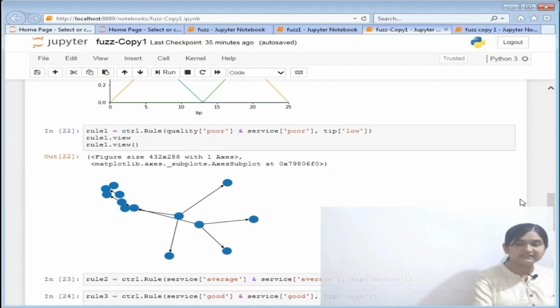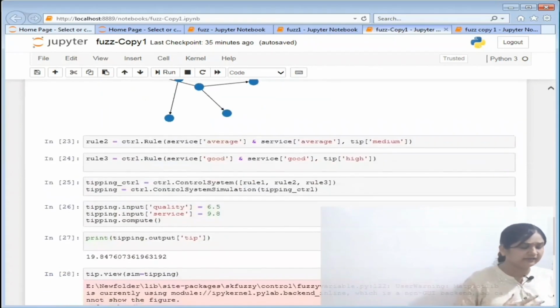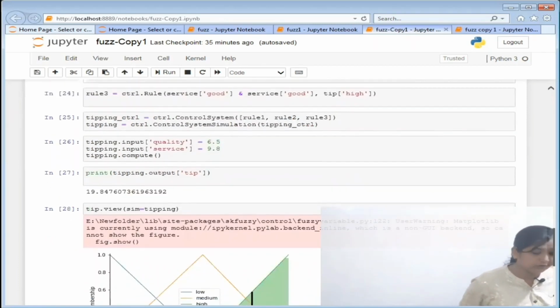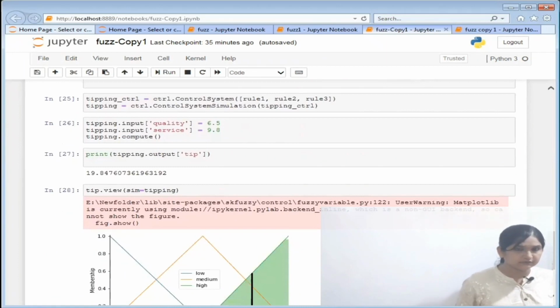If you write rule.view, you can see how the rule structure actually looks. After that, in a similar way you can write rules 2 and 3. You input average for it, the 2 input parameters, quality and service, as well as your tip. And I have used an AND between the 2 inputs. Now the rules are all set.